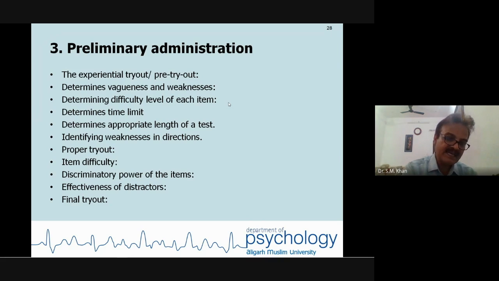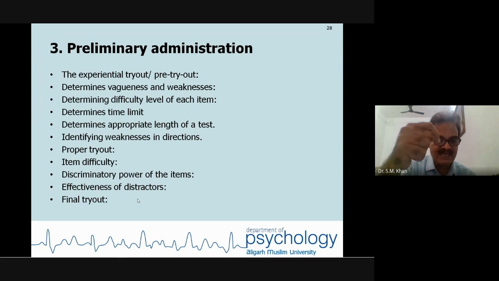And final tryout: when you have confirmed all these points, then you will go for final administration of the test. Friends, this sample up to this part, and for the final tryout, you are going to have a different sample. Different sample means different sample size. Participants may be the same or may not be the same.